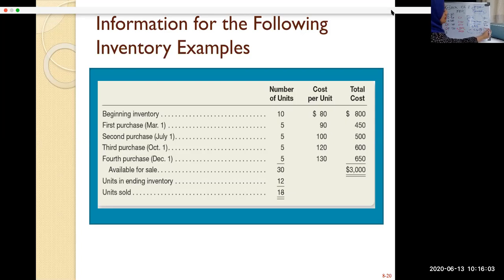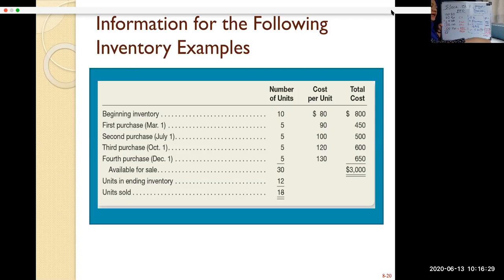So now you have 3,000, then the balance here is your cost of goods sold. Yeah, this is your cost of goods sold. So remember, this is the periodic under FIFO. You get that? Periodic under FIFO.